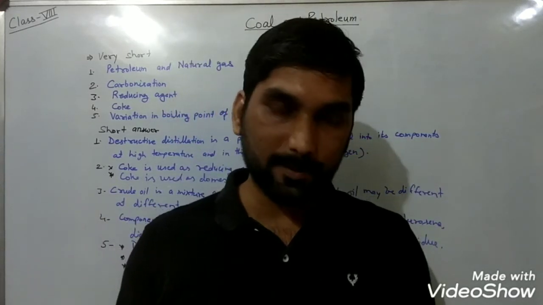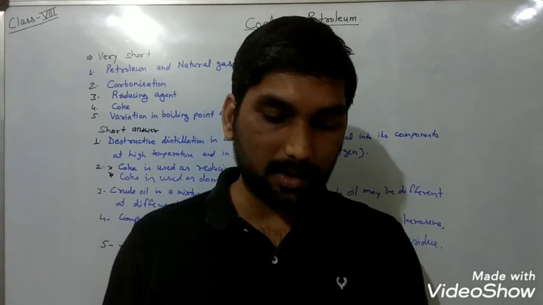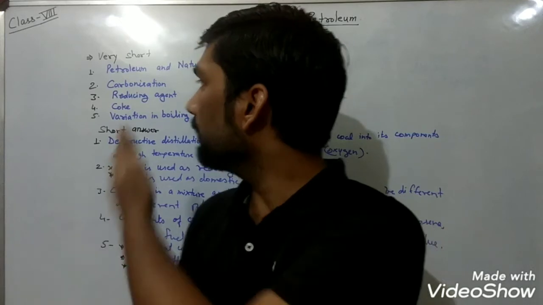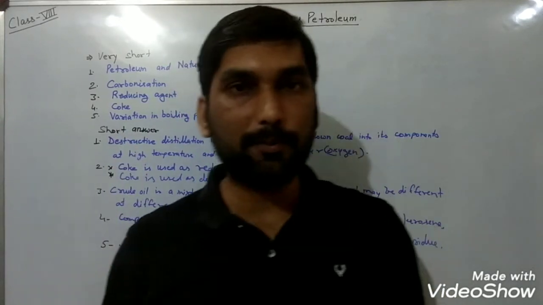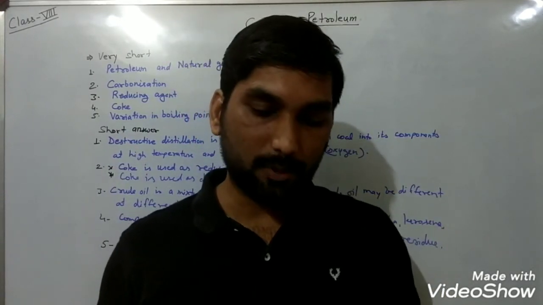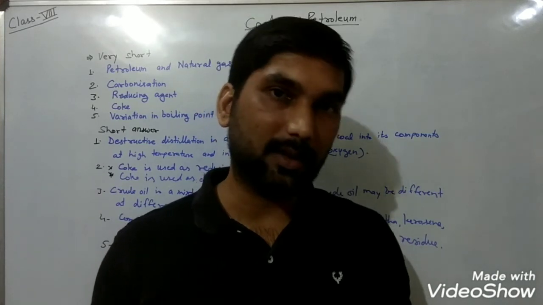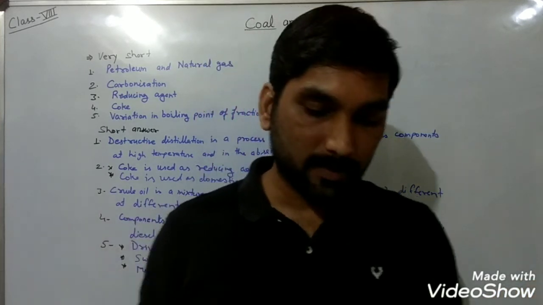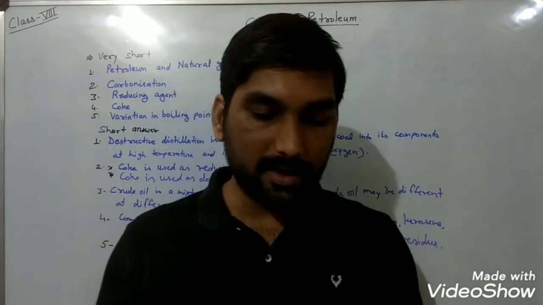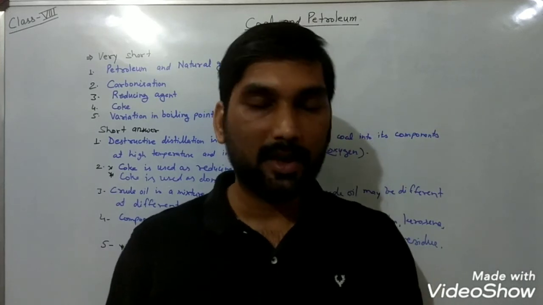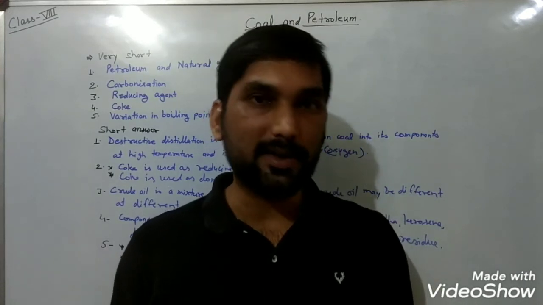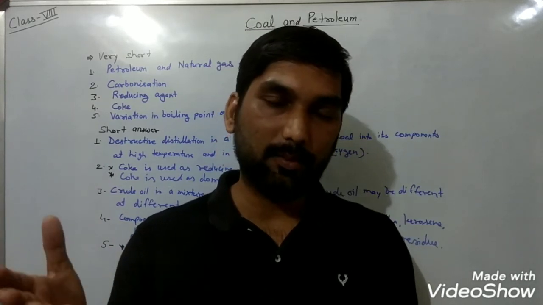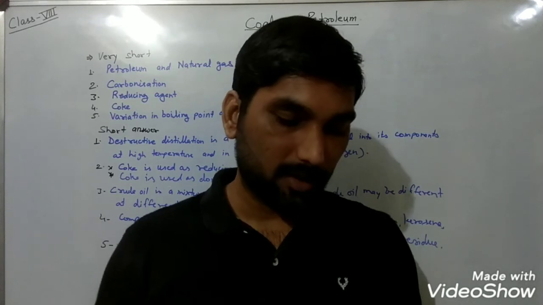Write one word for the following. And the first question, anaerobic thermal degradation of wood is known as carbonization. As we have discussed here, carbonization is a process where wood is degraded anaerobically by thermal and pressure effect or impact of the earth surface. Now second one, breaking up of coal by heating strongly in the absence of air, and this process is known as destructive distillation, where coal is broken down in the absence of air and by providing a lot of heat.